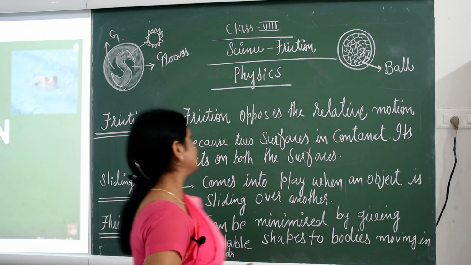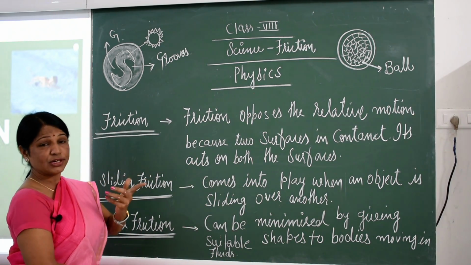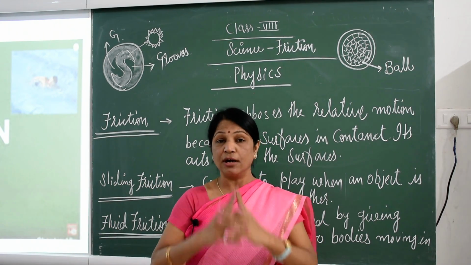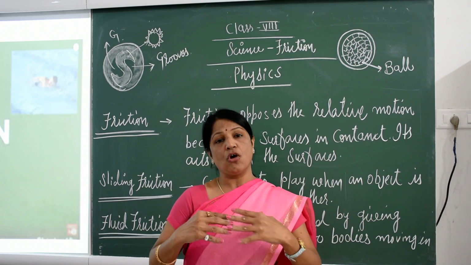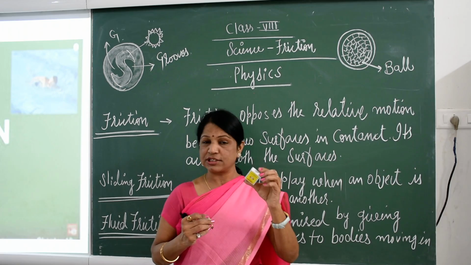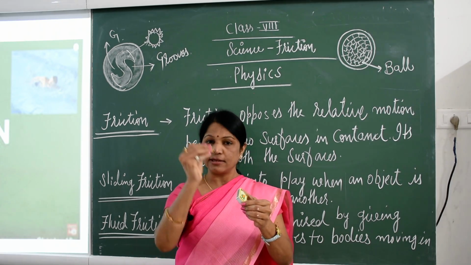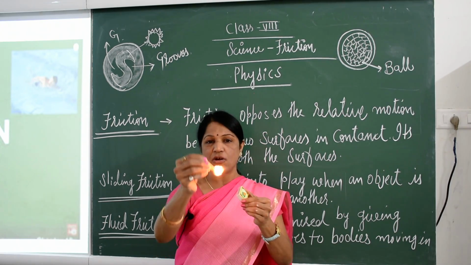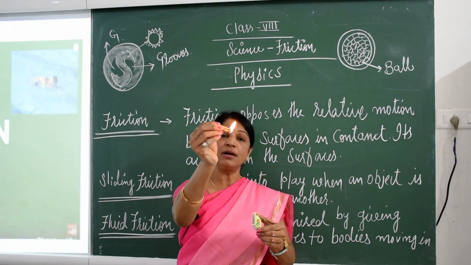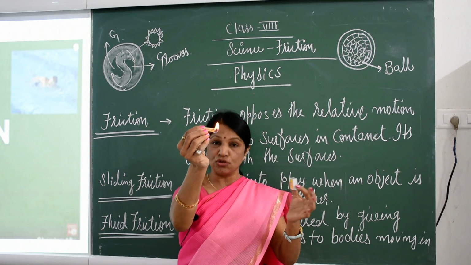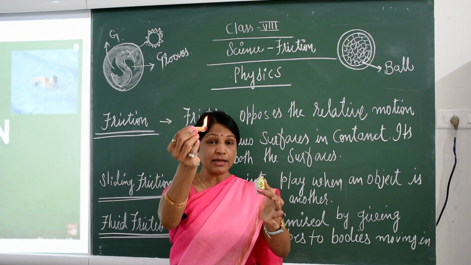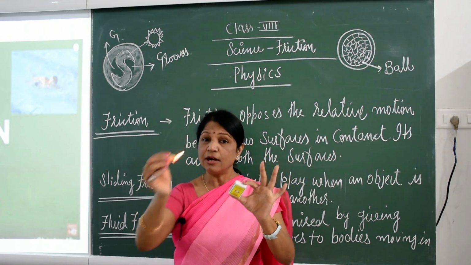So let's see. First, friction. What is friction? Friction is a force that reduces the motion of any object, such as, children, this is the match box, and once I slide this match stick on it, children, what will happen? It will give light to us due to the friction. This example I give to you is due to only the friction.